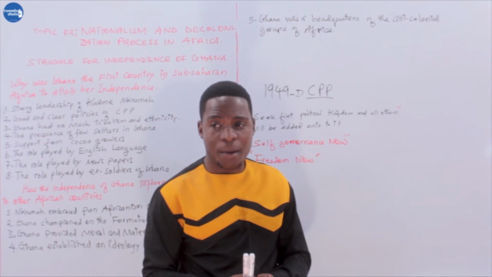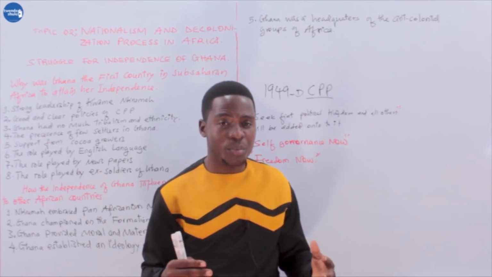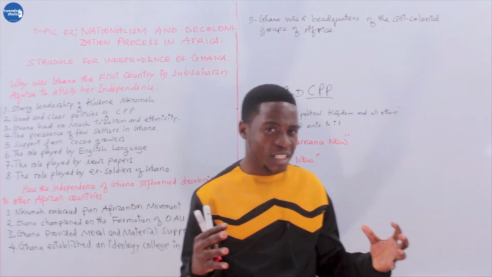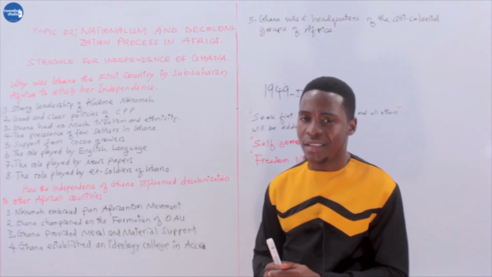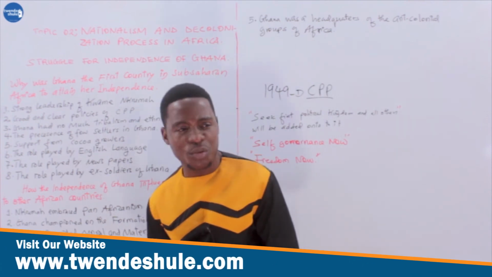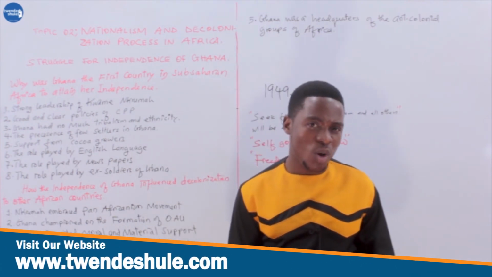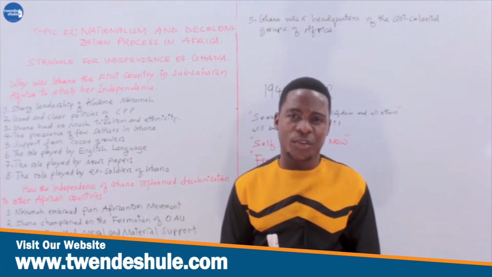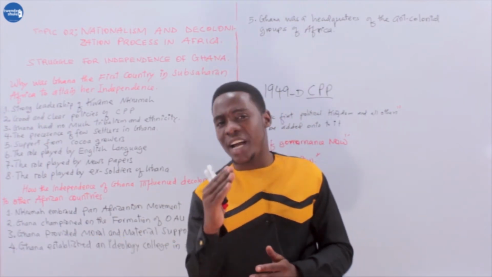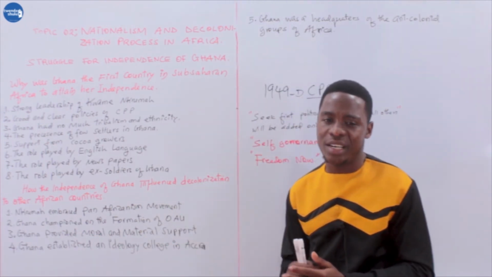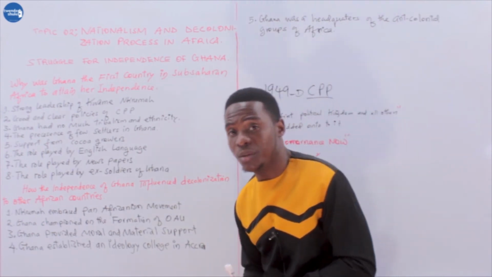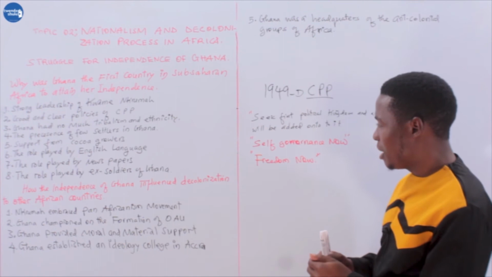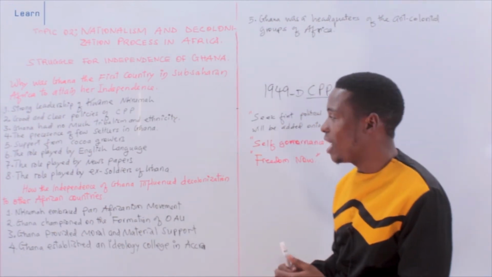Unlike in Ghana, where most of the people were not affected by tribalism, so it was easy for them to organize. It was easy for Kwame Nkrumah to mobilize those people to unite together to fight for their freedom. Therefore, because Ghana was not much affected by tribalism and ethnicism, it was easier for them to achieve political independence early in sub-Saharan Africa.